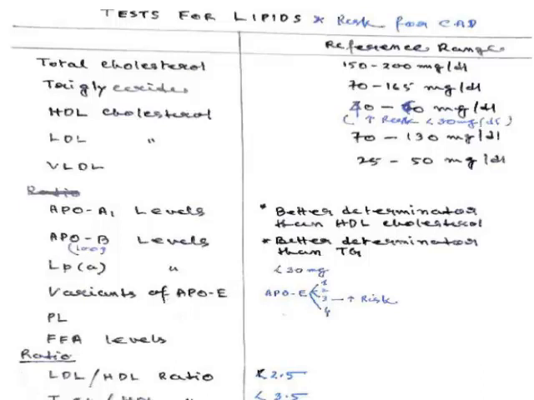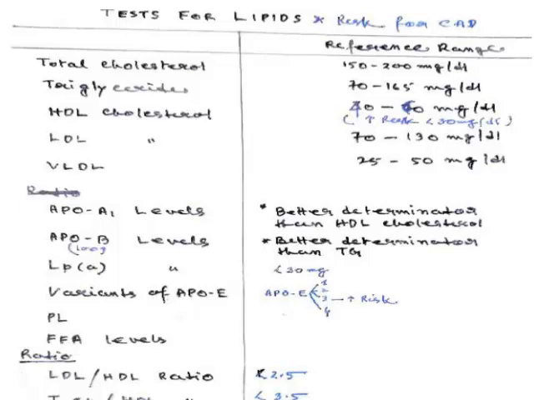It varies in different books, as usually every laboratory has its own standard, and accordingly you have to know the reference range for your particular laboratory. HDL cholesterol is 40 to 60 milligram per deciliter.